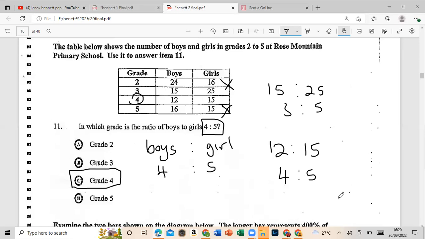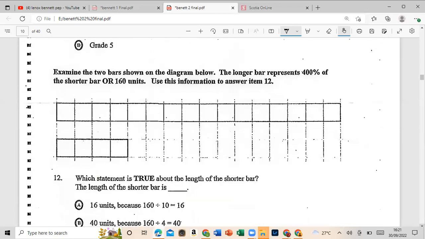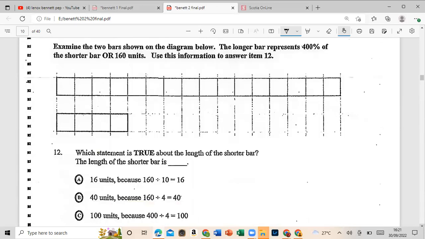All right, so let's move on to number 12. It says, examine the two bars shown on the diagram below. The longer bar represents 400% of the shorter bar, or 160 units. Use this information to answer item 12. So it said this basically is 400% of this. In other words, it will be 4 times this.